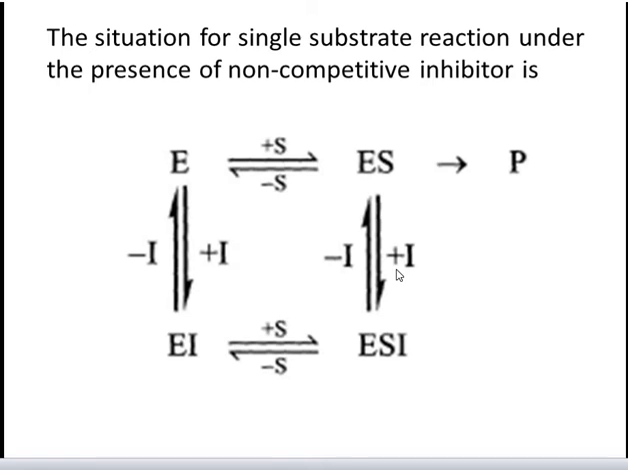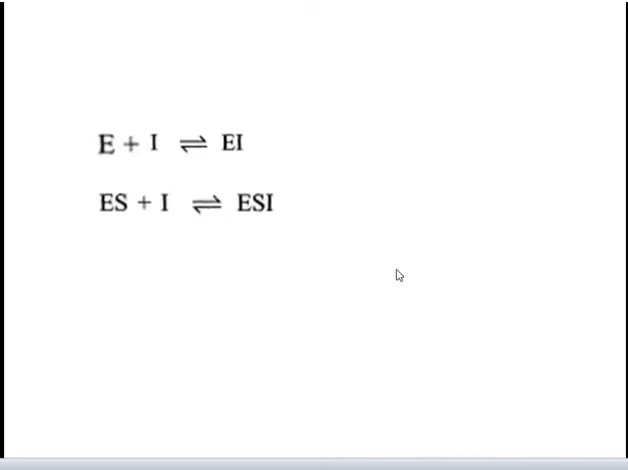Under these conditions, the reactions E plus I gives EI and ES plus I gives ESI have an identical dissociation constant Ki. Again, this is also called the inhibitor constant. The total enzyme concentration is effectively reduced by the inhibitor, decreasing the value of Vmax but not altering Km, since neither inhibitor nor substrate affects the binding of the other.